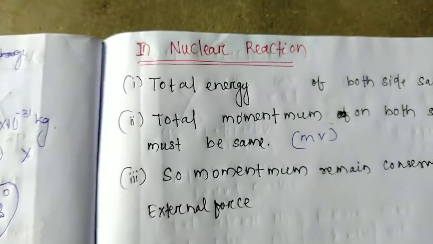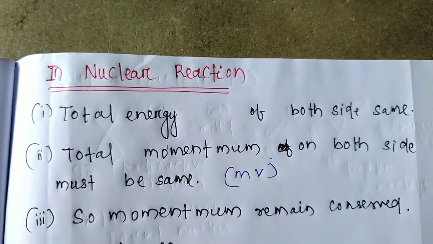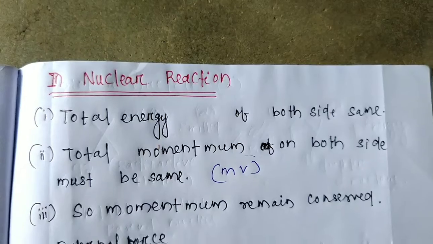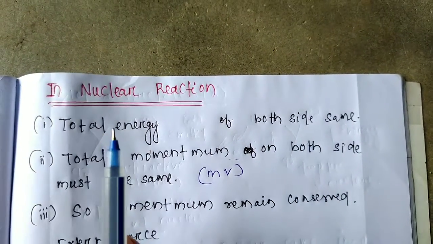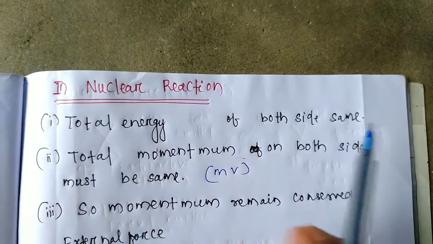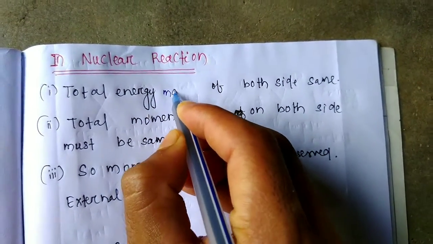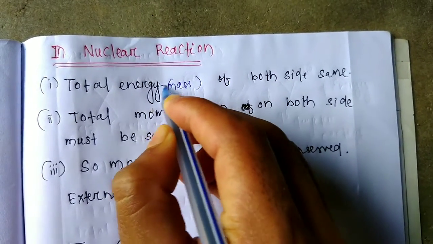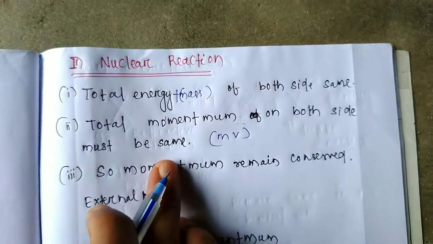So the total energy on both sides is the same. Total energy means the energy of the reactant side and the energy of the product side is the same. Students, energy depends upon mass. And total momentum on both sides must be the same.